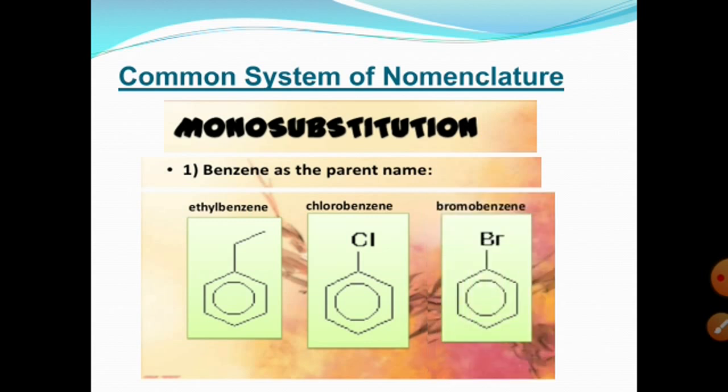If bromine is present on the benzene ring, then its name is bromobenzene. Similarly, if any other group such as methyl or nitro is present on a benzene ring, it is taken as a prefix and benzene is taken as the parent name.